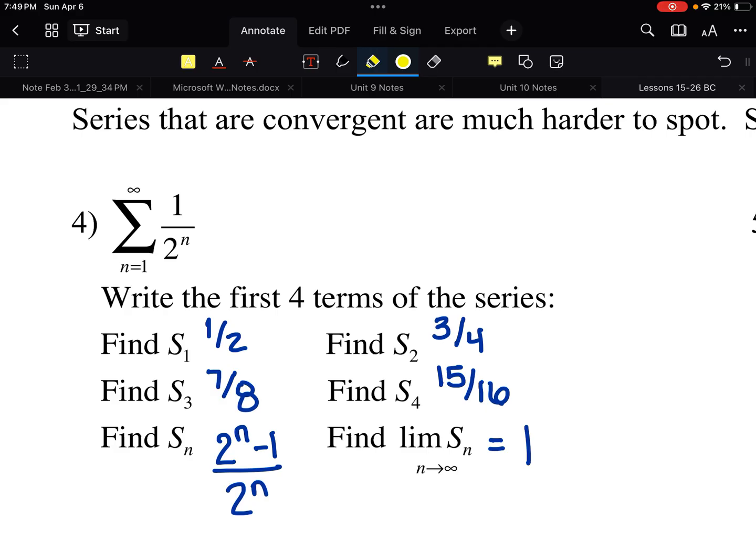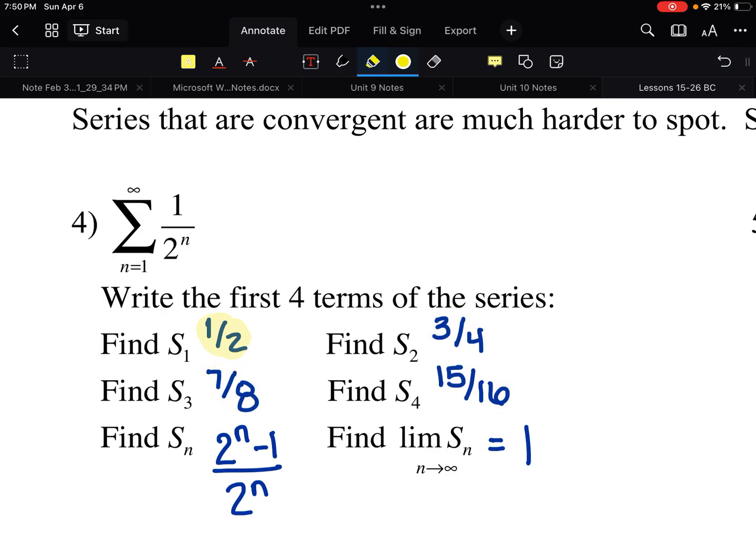The first number in this list would be a half. The next number would be 1/4. So when I add a half and a fourth, I get 3/4. The next one would be 1/8. The next one would be 1/16. So if I add 1/2 plus 1/4 plus 1/8 plus 1/16 together, I get 15/16.